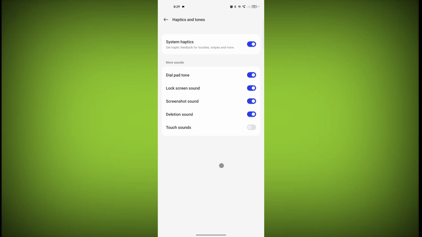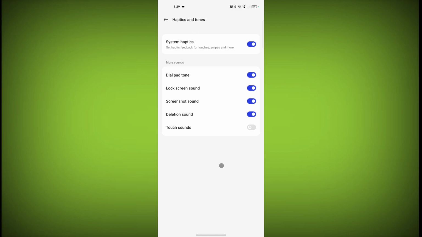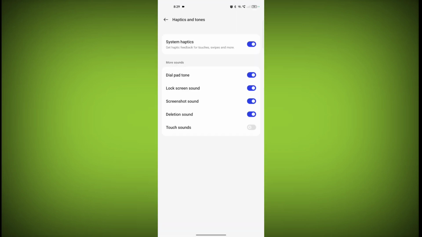Now lock your screen and see, here is the voice of lock screen. Now unlock your screen and see, here is all unlock screen sound also. I will show you once again. Lock screen, unlock screen. So in this way you can turn on lock screen sound or enable lock screen sound.